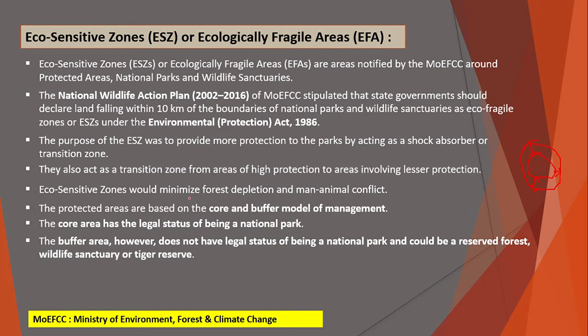The purpose of the ESZ is to provide more protection to the parks by acting as a shock absorber or transition zone. So, is it possible that in this national park, some wild animals can get out from their protected areas, and if there is a settlement beside these national parks, then it can be harmful for that settlement and for that particular species.